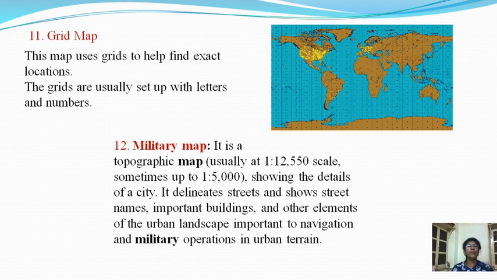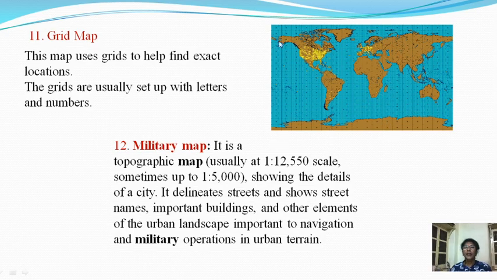Next type is a grid map. This map uses grids to help find exact location. The grids are usually set up with letters and boundaries. Now in this map, these vertical and horizontal lines are known as a grid. And if we look at a particular area, such as Madagascar, with the help of this grid we can immediately recognize where it is located.